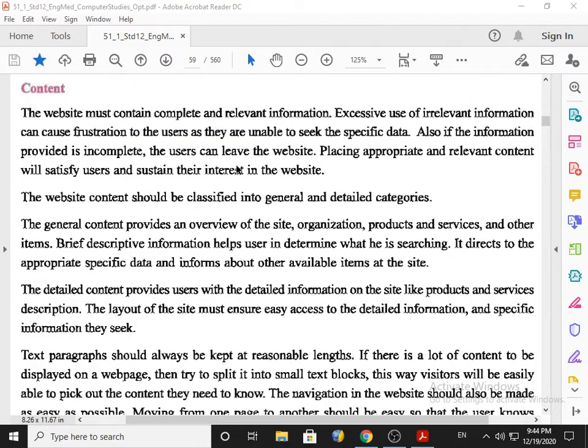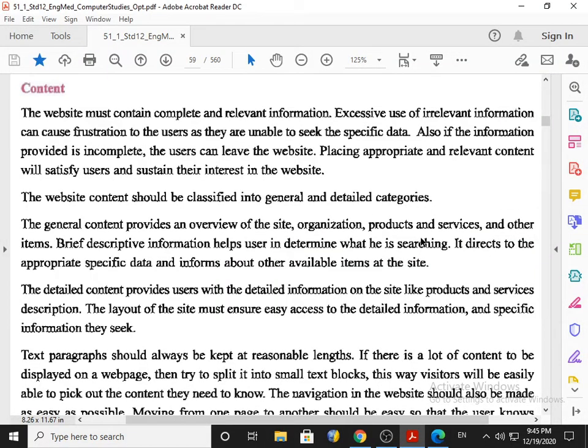Let's go to a browser and try to understand this. Till it opens the browser, we will understand general content. The general content provides an overview of the site, overall information, organization, products and services, and other items. Brief descriptive information helps the user to determine what he is searching, and it directs to the appropriate specific data, information about the other available items in the site.